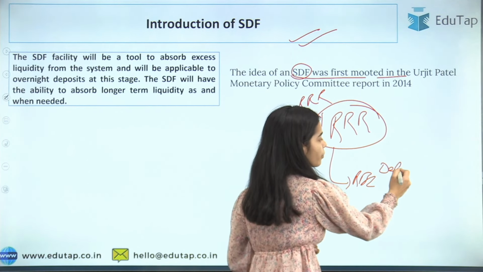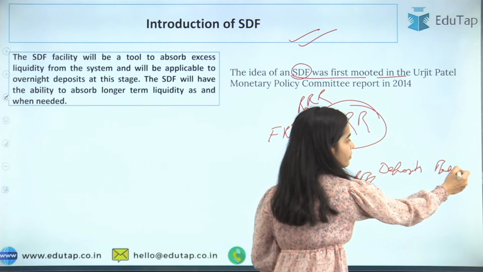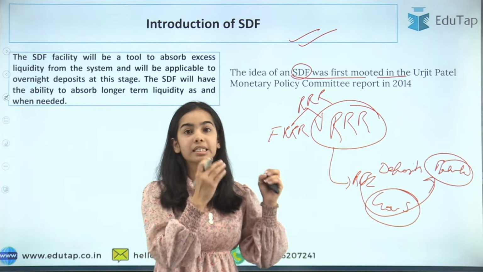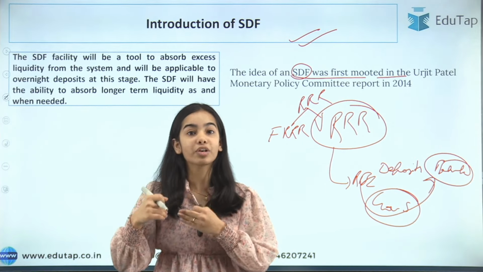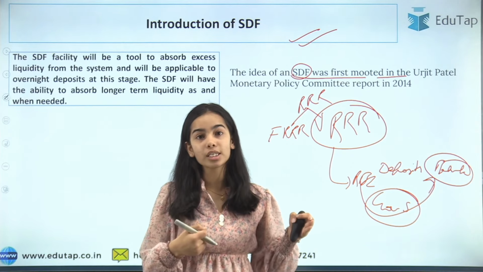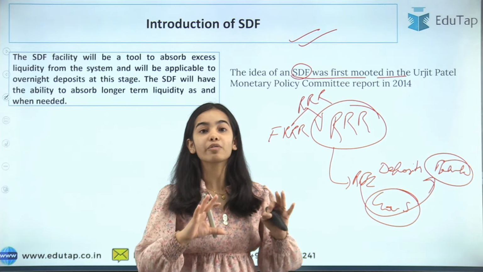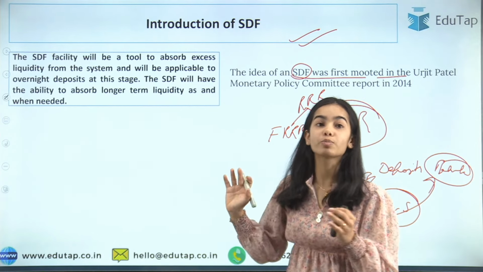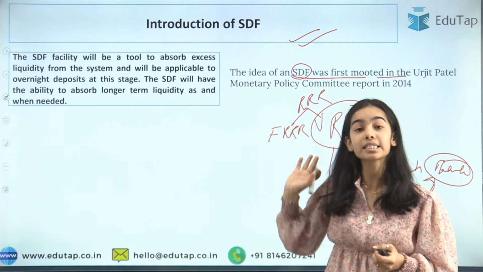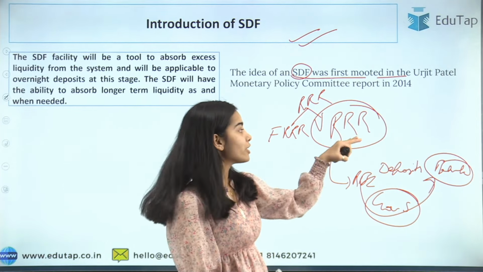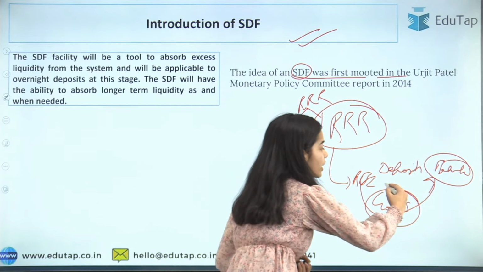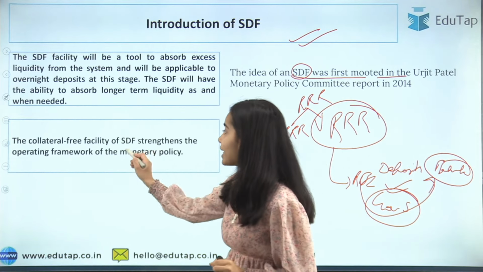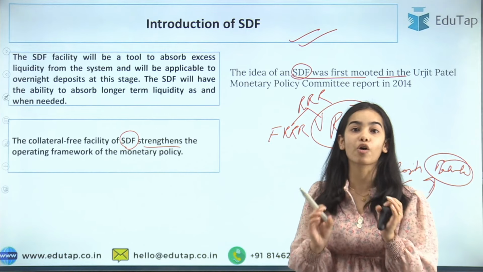The RBI is taking deposits from the banks, and the RBI is giving government securities as collateral to the banks, because in the reverse repo, the RBI gives the government securities to the banks and takes the deposits. So through the variable reverse repo rate the RBI was trying to take out the excess liquidity. Now the SDF facility has been brought to absorb the excess liquidity. Why is it special, and why are we not continuing with the VRRR? Because government securities are needed as collateral there, but the SDF is a collateral-free facility